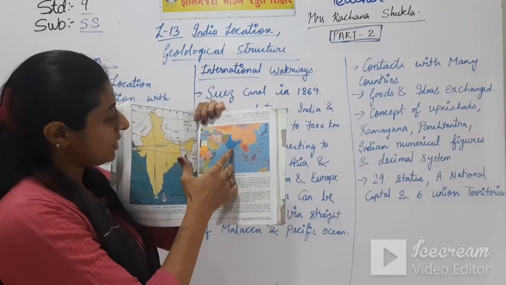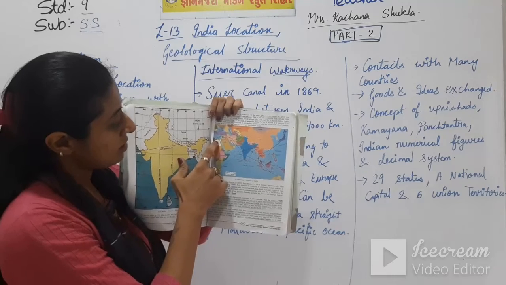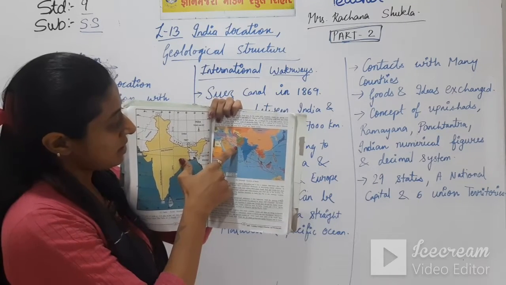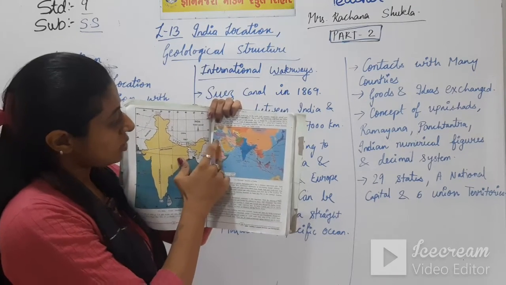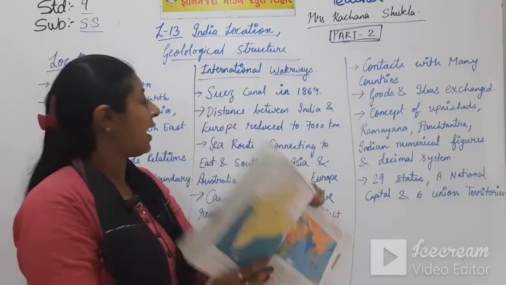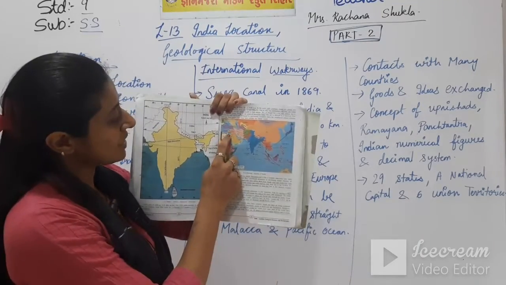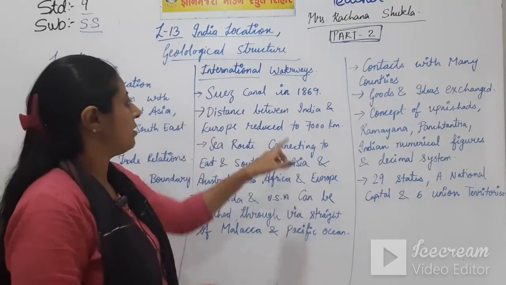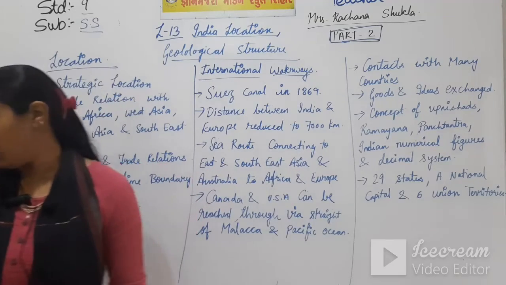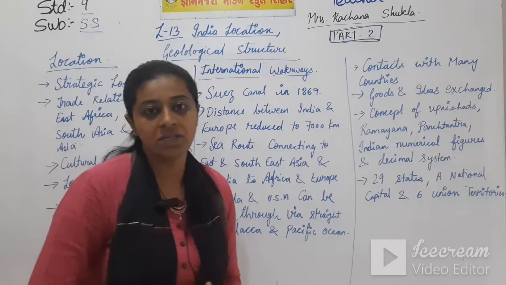Then moving to this side, this is the Suez Canal. See the Suez Canal coming directly from here. You can come this way to India, and the distance between India and Europe through the Suez Canal is very short, reduced to 7,000 kilometers. So this was about the international waterways.